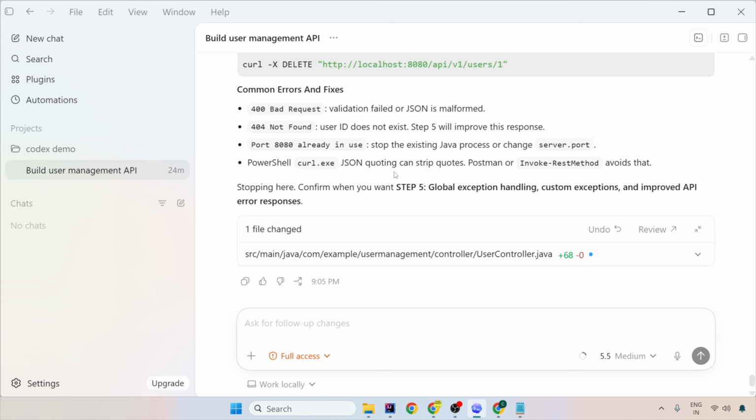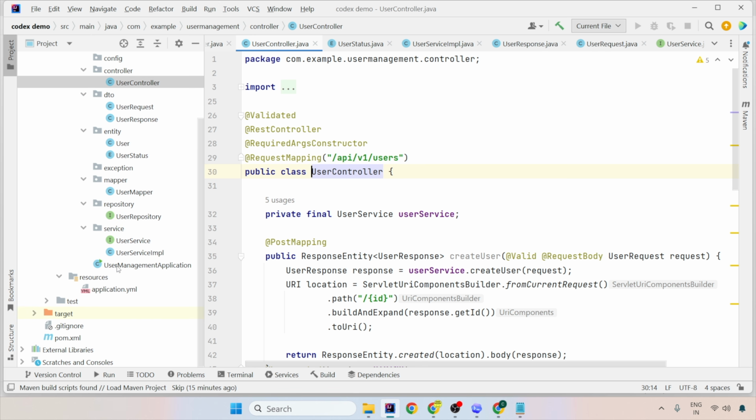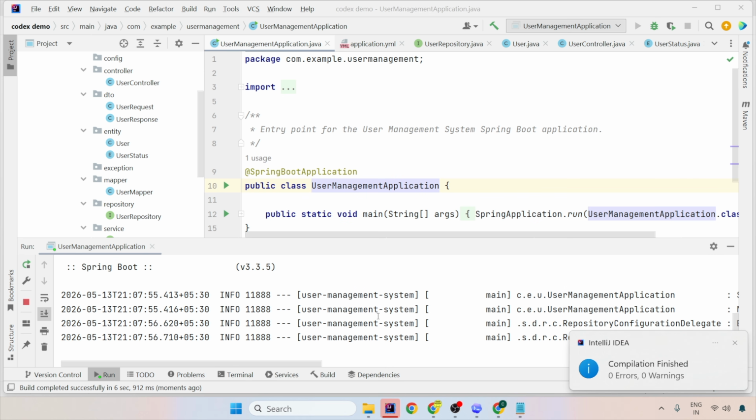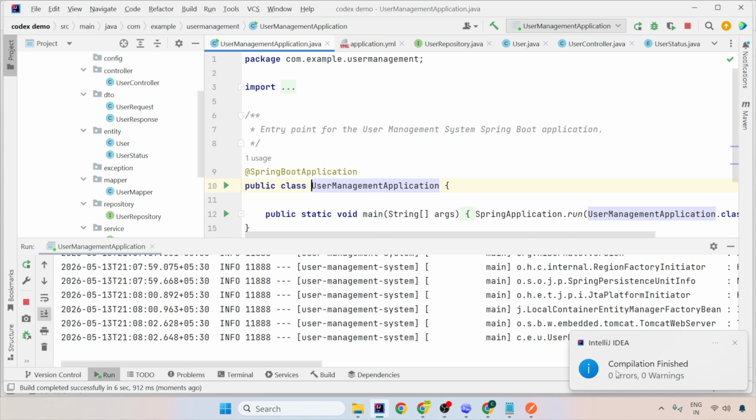So now what we can do is, you can start doing the global exception handling. And meanwhile, I can try running this. It says compilation finished, 0 errors, 0 warnings. So this is what Codex also told us, that there is no compilation problem, 0 errors and 0 warnings were there. And this is how beautifully it handled the 400 bad request where it was expecting 200. There were multiple stubs which were coming, but it solves it automatically.